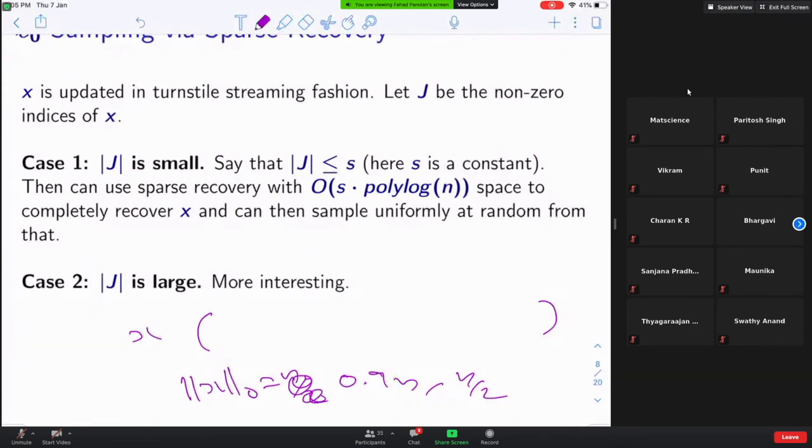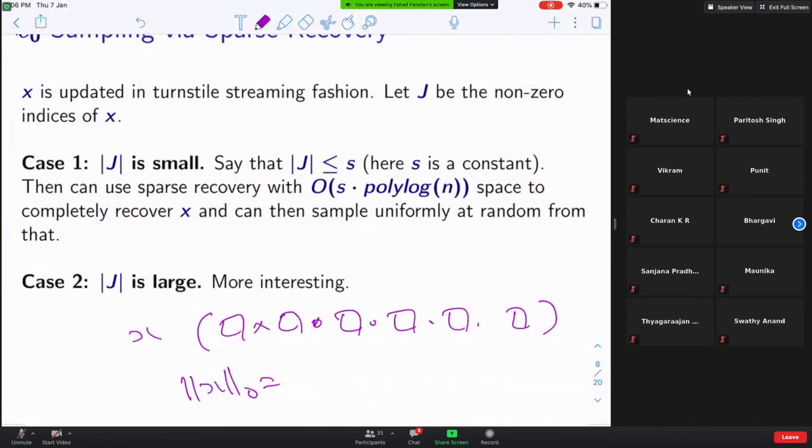So in many places I have non-zero, and in some places I have 0. For the ease of your argument, let's say in n by 2 locations you have non-zero, and in n by 2 locations you have 0.